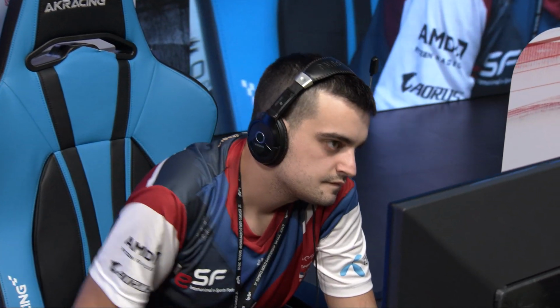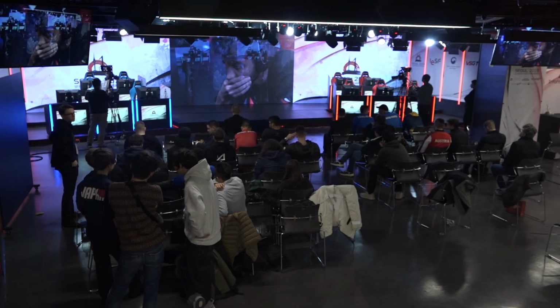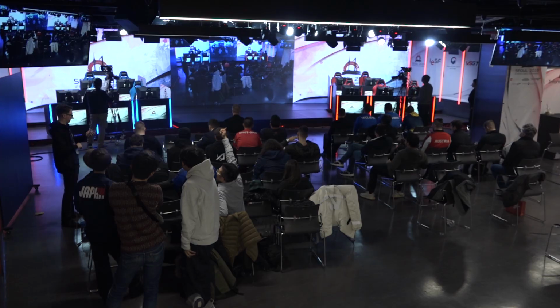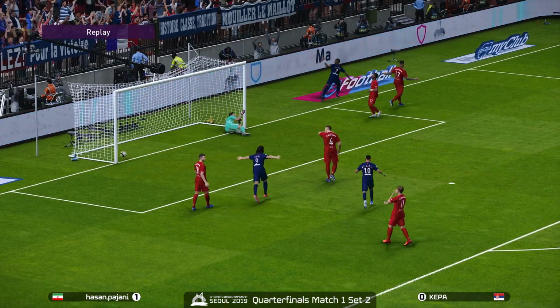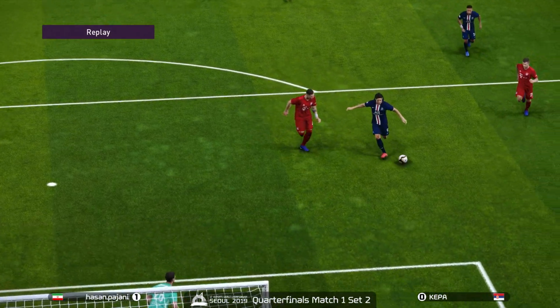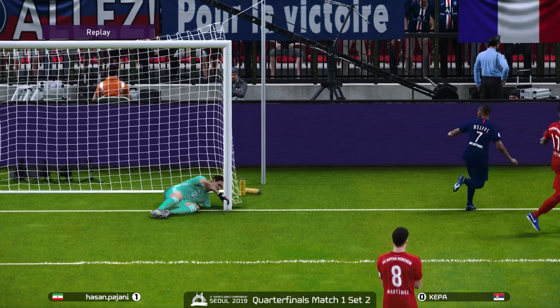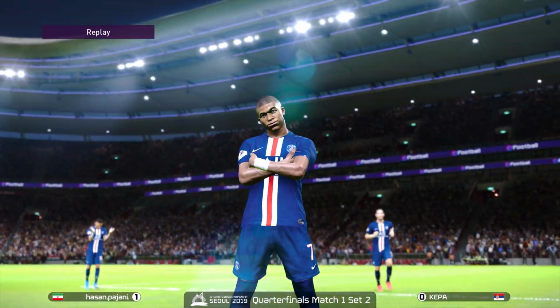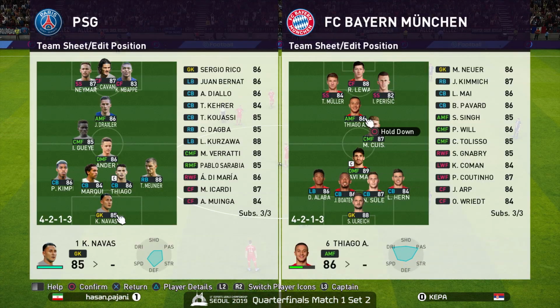Opportunity, Mbappe! 2-0 for PSG. Well, you look at that expression on Kepa's face, and you're like, wait, shouldn't he be happier right now? The answer is, well, we've been here before. And he's down 0-1 in the series as well, so it's too premature for him to be ecstatic. But Hassan Pajani, it's the same story with the first goal allowed as well. Can't turn the ball over in the vicinity of, or in, your own box. That's a recipe for failure and for a potential loss. And he's done it twice, and Kepa just capitalized both times.